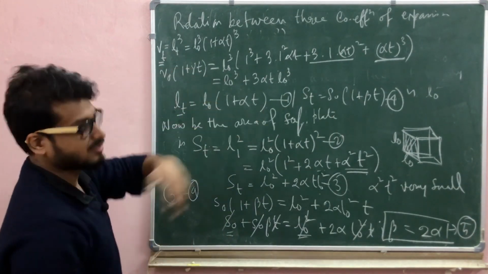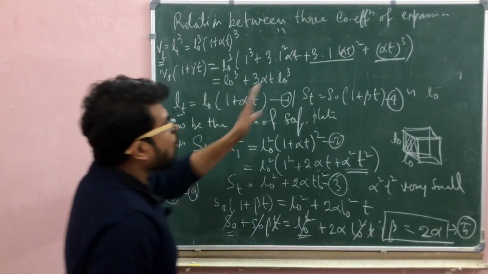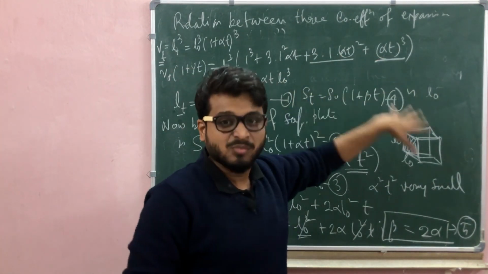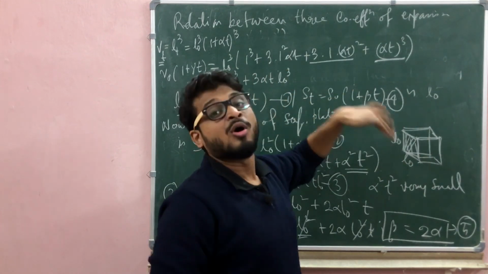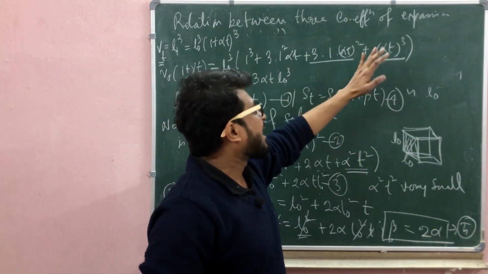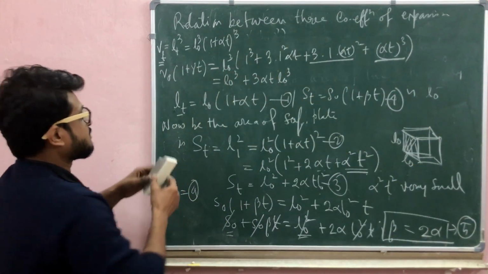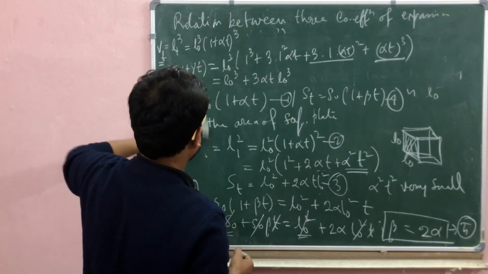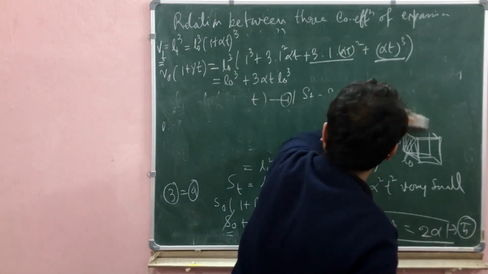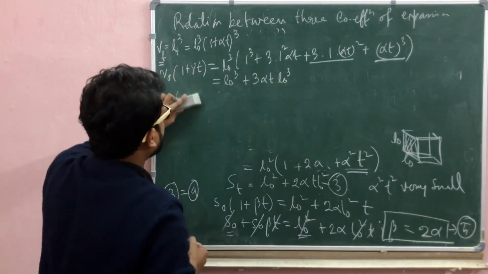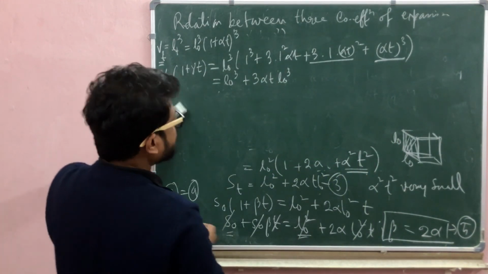Ignore other terms. Why ignore? Because alpha T is small, alpha square T square is also very small, and alpha cube T cube is also very small. So ignore these two terms and erase that portion, due to shortage of space.